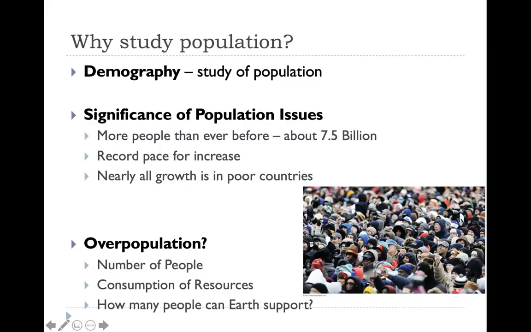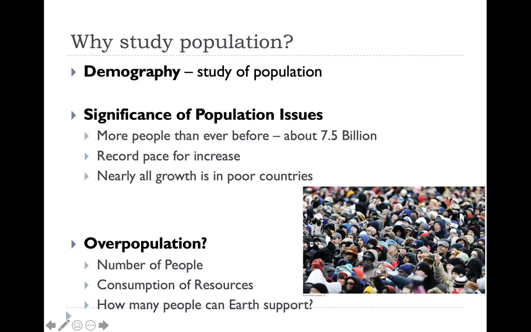The study of population is called demography, and geographers study population because population is becoming an important issue. We currently have more people living on Earth than ever before. We have a record 7.5 billion people or more living on the surface of the Earth. And like Hans Rosling said, we are at a record pace for increase. And nearly all of our population growth is occurring in poor countries.